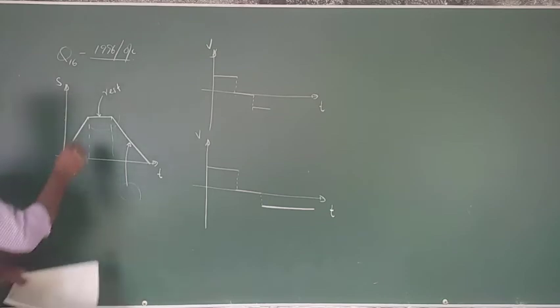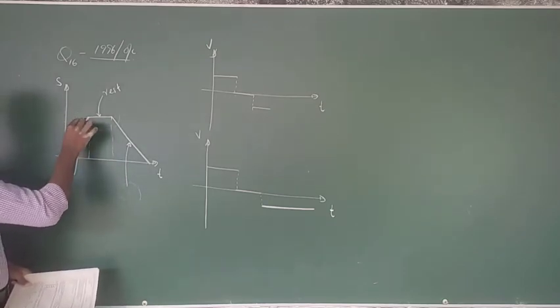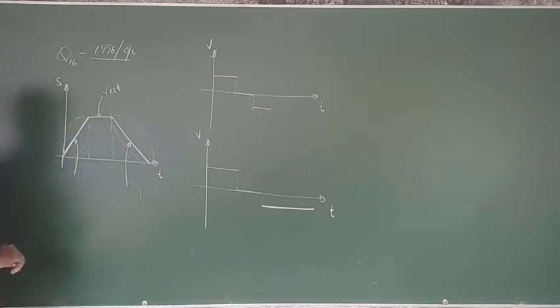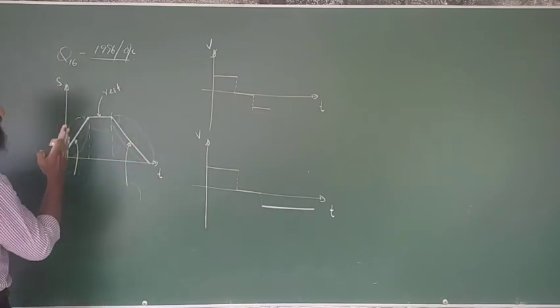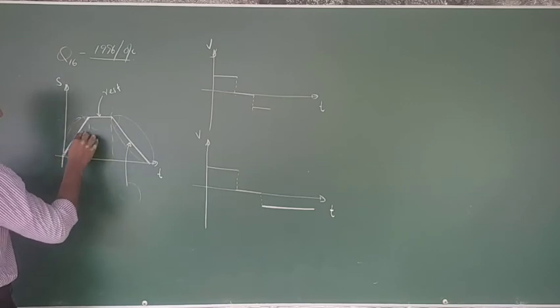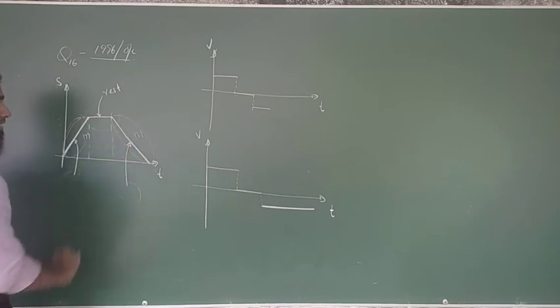Now look at this. When you consider this portion of the graph, the slope of this is more than this. Here you have a small slope. Here you have a huge slope. Therefore, the gradient of this portion is greater than the gradient of this portion. This is maths.